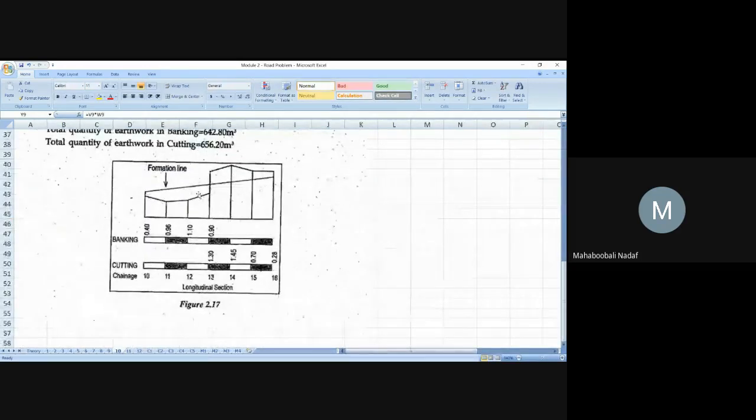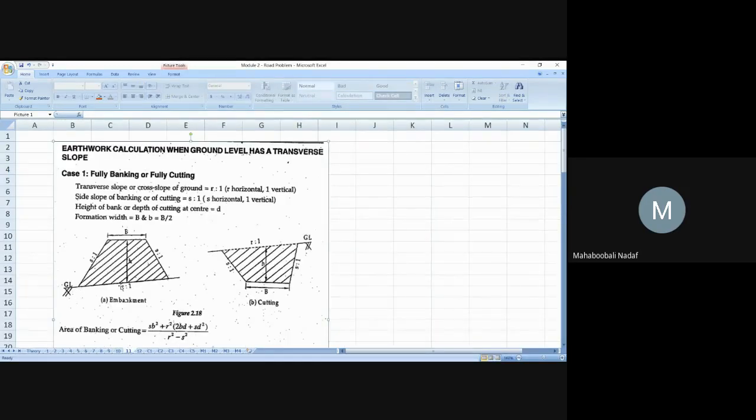It is a longitudinal section. But when you see it width-wise, it was horizontal. Why? The ground itself is perfectly horizontal in a cross section. But this type of problem is telling that the ground cross section is also sloping towards one side.